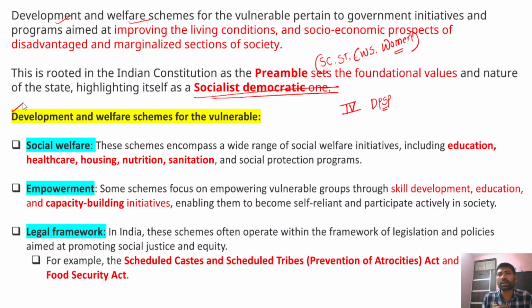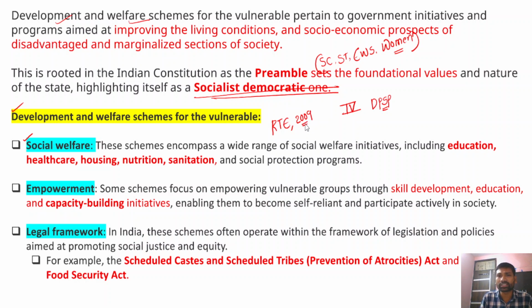Now, we need to see some examples of developmental and welfare schemes for the vulnerable, which the government has already undertaken. Firstly, when it comes to social welfare, what constitutes social welfare? Social welfare constitutes education. For example, the government brought the Right to Education Act in the year 2009.